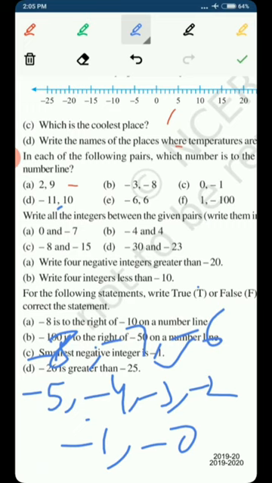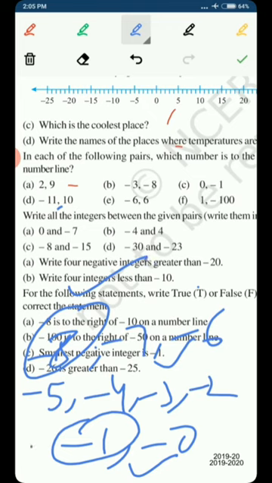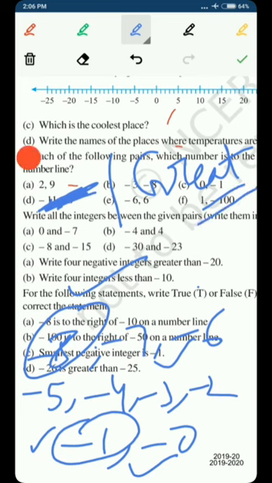And I have told you in the beginning that in negative numbers the number which is as much smaller is as much bigger, and which is as much bigger is as much smaller. So if I talk about these integers written here on the screen, minus 8 is the smallest integer and minus 1 is the biggest integer. And if I talk about all the negative integers, then minus 1 is the greatest integer. So the statement that the smallest negative integer is -1 is false.